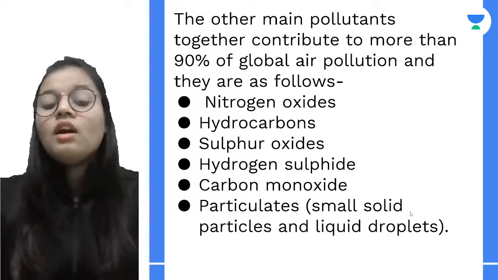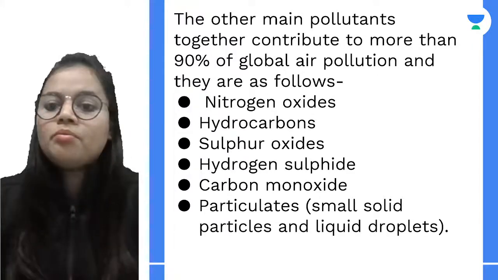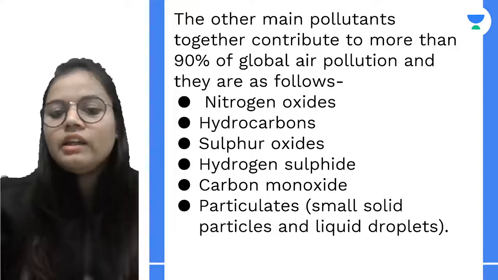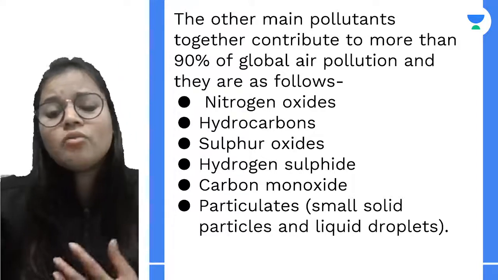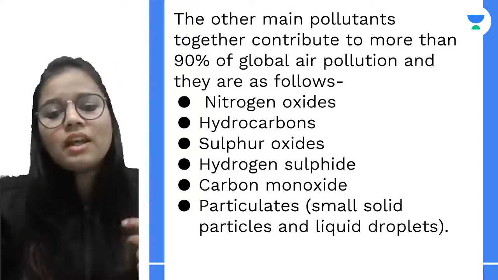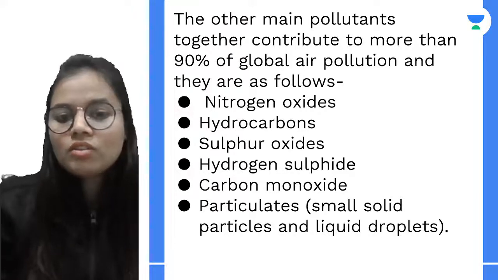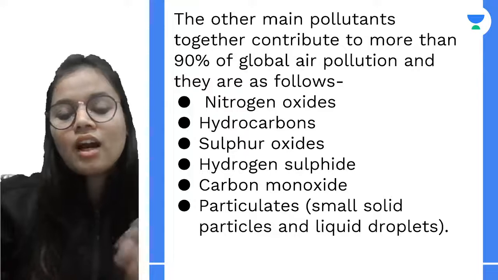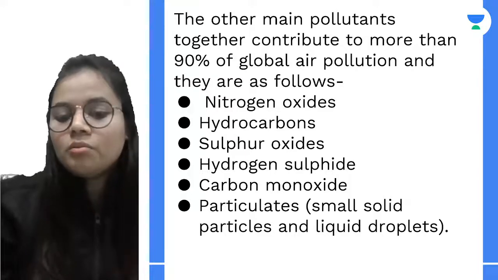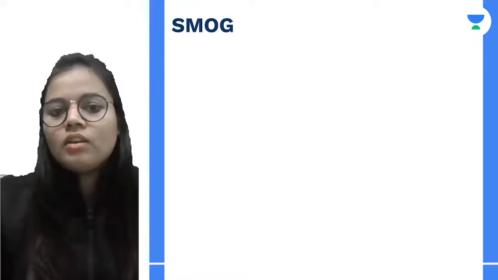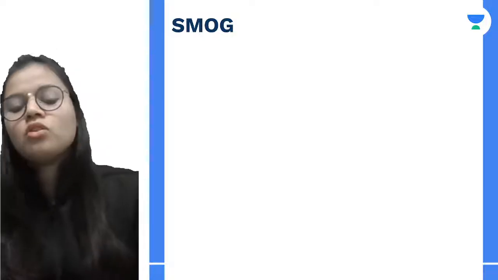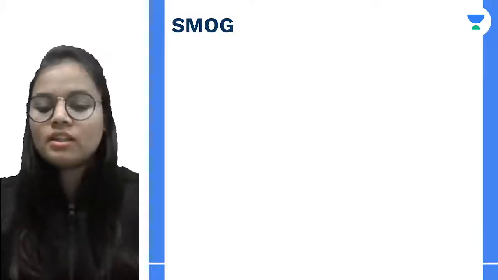Now, the pollutants can lead to air pollution, and what are the different pollutants? We can have various oxides of nitrogen, hydrocarbons, sulfur oxides, hydrogen sulphide, carbon monoxide, and particulate matter. Now let's talk about smog. So what is smog basically?